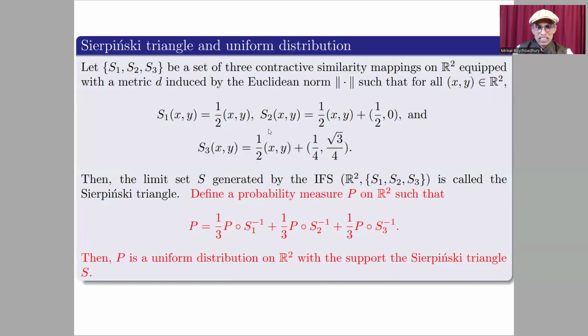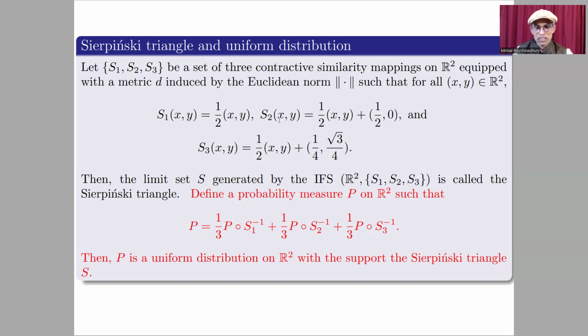Now, Sierpinski triangle and uniform distribution. Let S1, S2, S3 be a set of 3 contractive similarity mappings on R square, equipped with a metric D induced by the Euclidean norm, such that for all x, y, S1 xy, S2 xy, S3 xy are defined as follows, as it is given here.